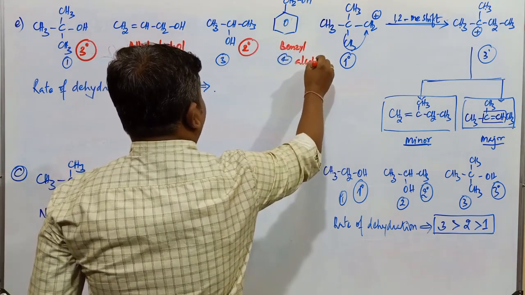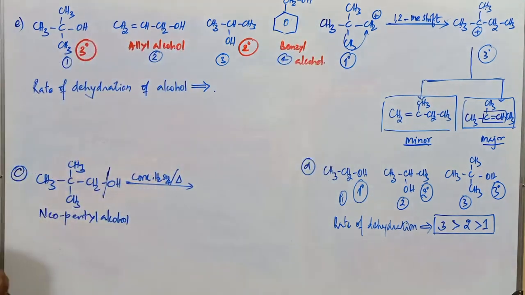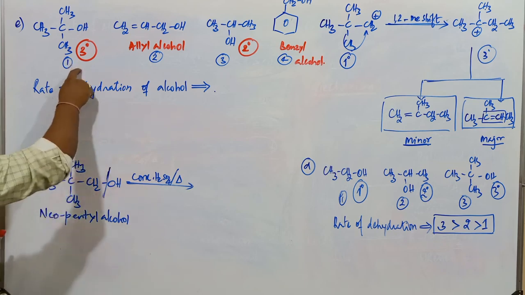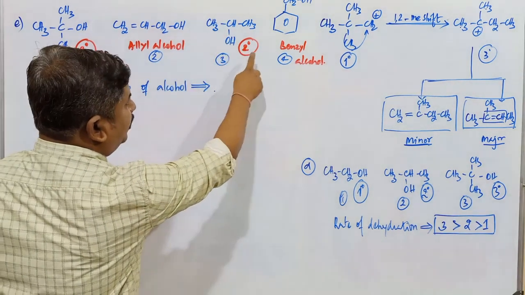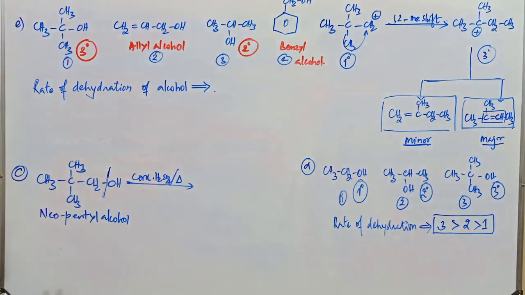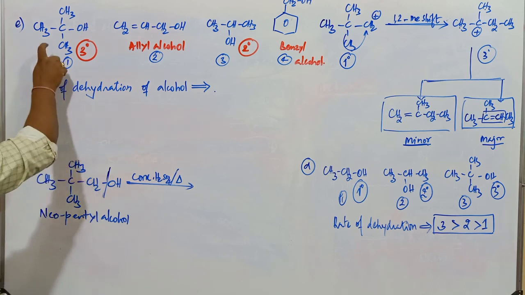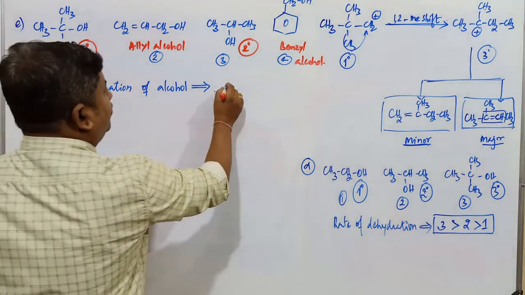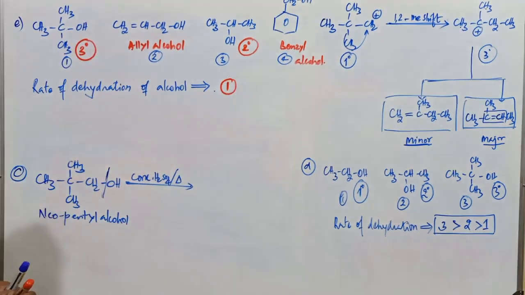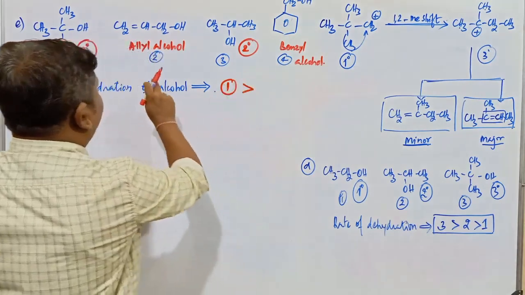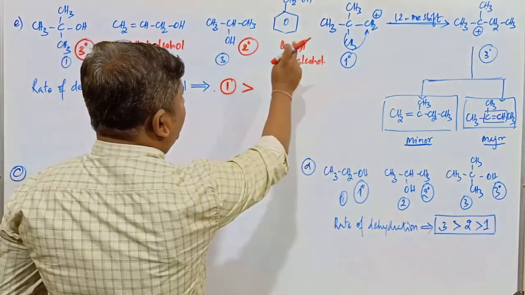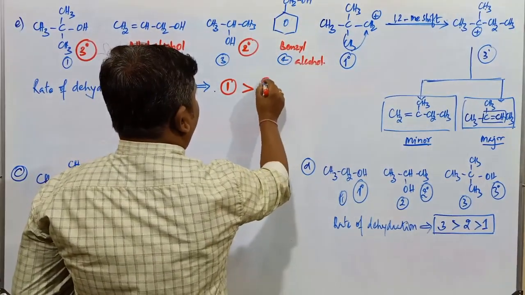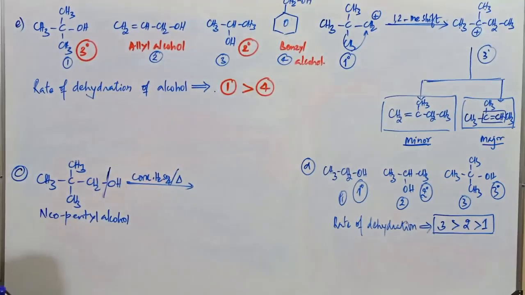Out of these four types of alcohols, first consider which gives rise to a stable carbocation: it forms a tertiary carbocation, an allyl carbocation, a secondary carbocation, then a benzyl carbocation. Remember, the tertiary carbocation is more stable, stabilized by hyperconjugation. So the first compound is more reactive towards dehydration. After this, between allyl, secondary and benzyl carbocation, you know very well it is stabilized by resonance.